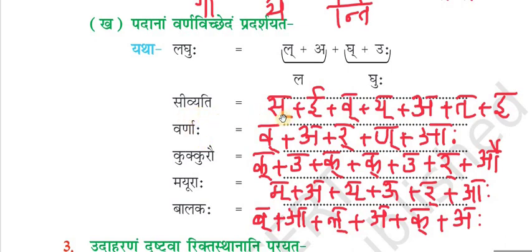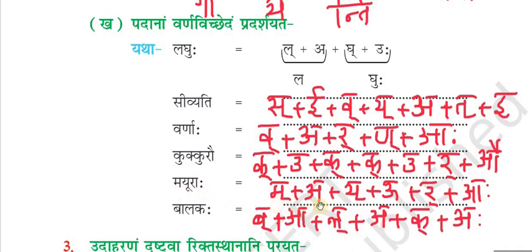Sivyati. Is plus ye plus iv plus ye plus a plus it plus ye. Varnaha. Iv plus a plus ir plus in plus aha. Kukkurau. Ik plus u plus ik plus u plus ir plus au.